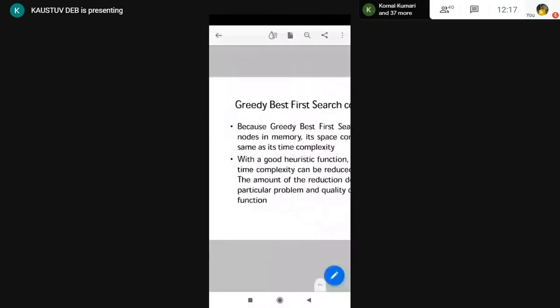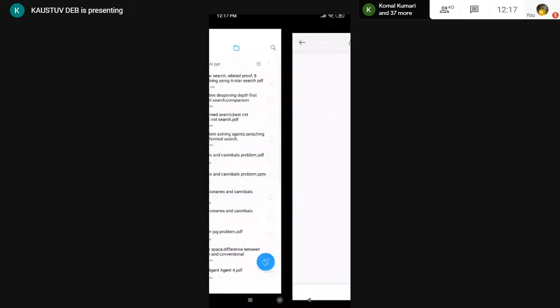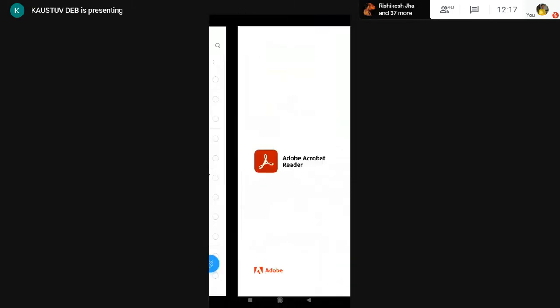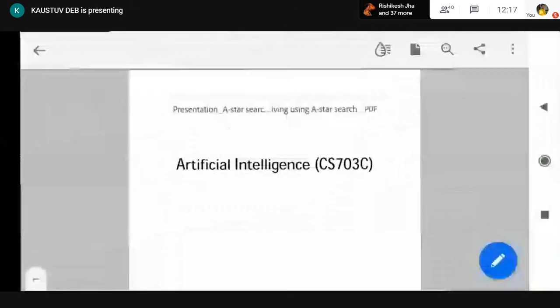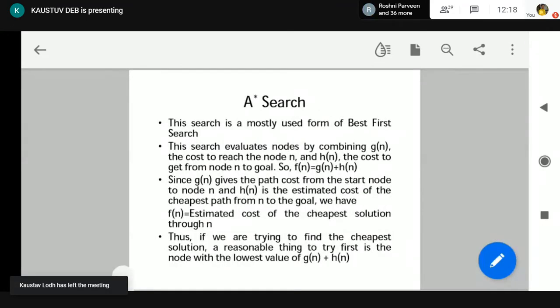Now greedy best first search is not a very good searching algorithm in best first search. Next we are trying to figure out whether we can do better with best first search. So greedy best first search is one of the versions of best first search. Now we are moving to the next searching scheme. This is the most popularly used version of best first search, which we call A star search. A star search.